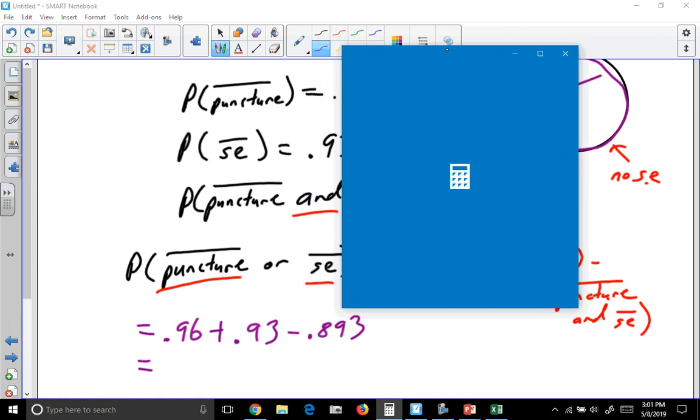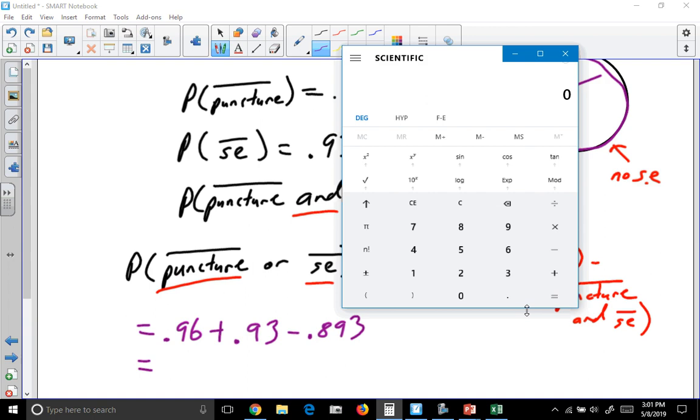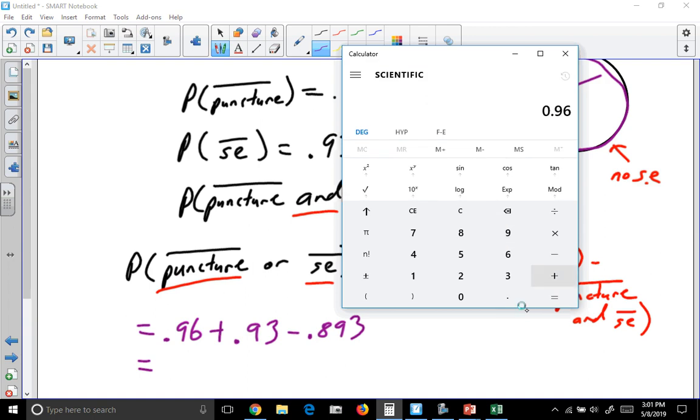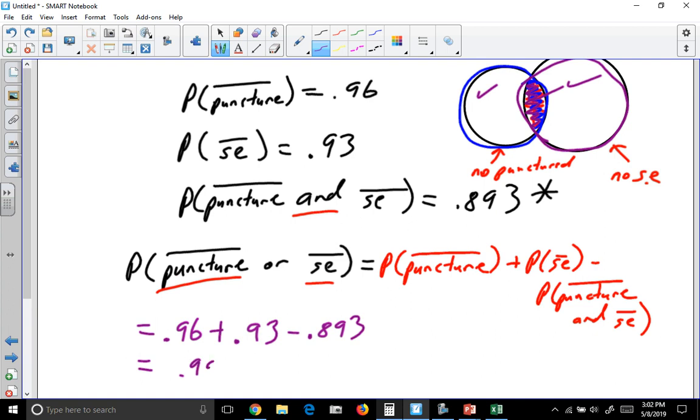So if we pull out our calculator, 0.96 plus 0.93 minus 0.893. So this is 99.7%, or the probability is 0.997. At least of selecting a can that at least doesn't have a puncture or doesn't have a smashed edge. It could be that it has neither of those, but it's a 99.7% chance.